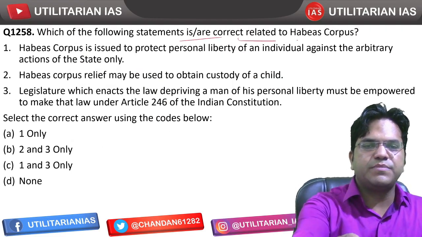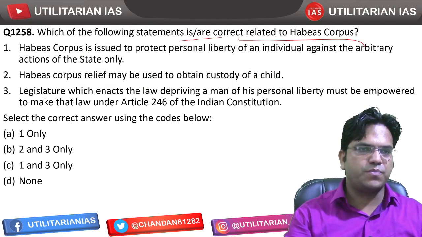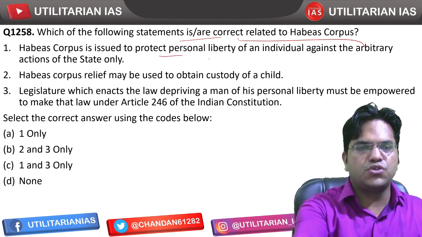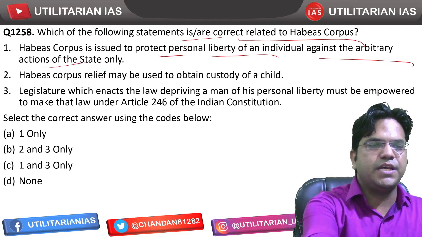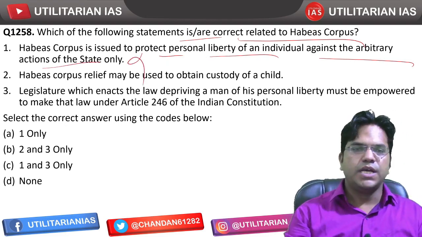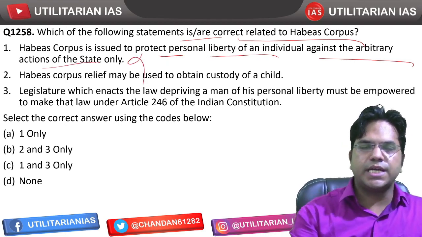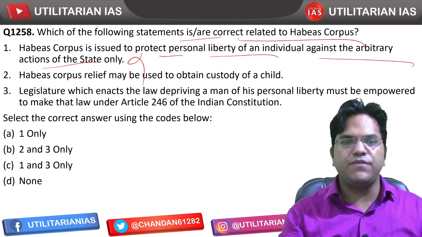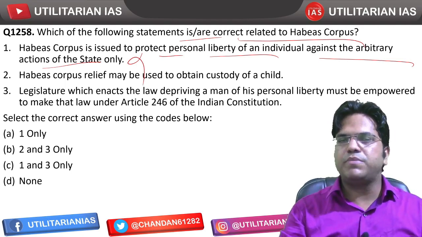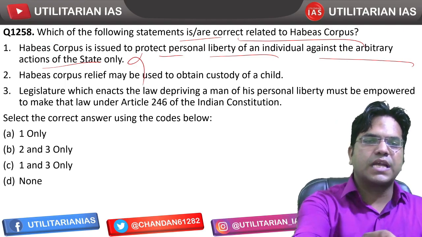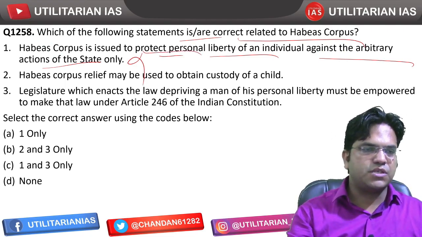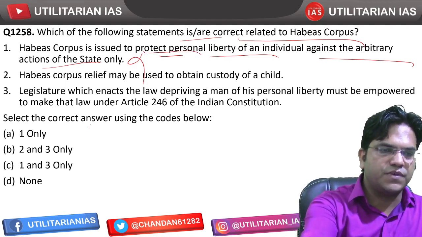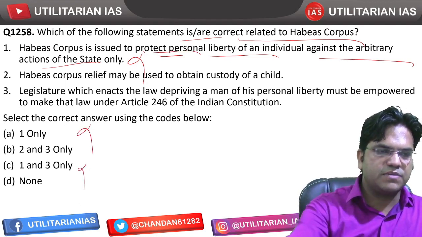Which of the following statements are correct related to habeas corpus? Habeas corpus is issued to protect the personal liberty of an individual against the arbitrary actions of the state only. Again this becomes incorrect, because if arbitrary arrest or arbitrary detention is done or attempted by a private person, the court can issue the habeas corpus writ to a private person as well. So this can't be part of the answer, either this or this. Let us read it, right?